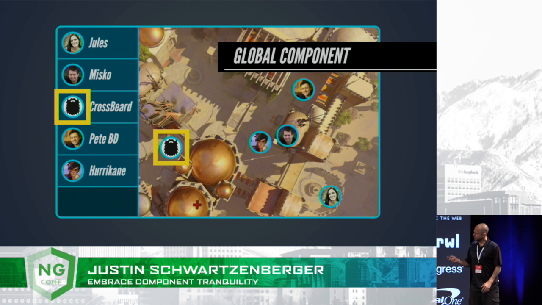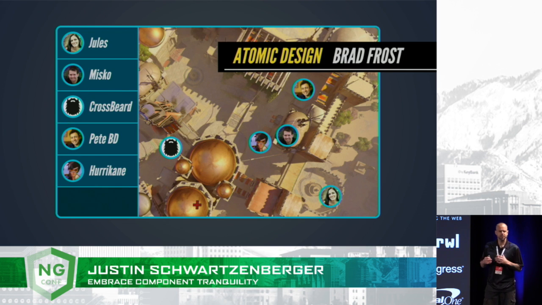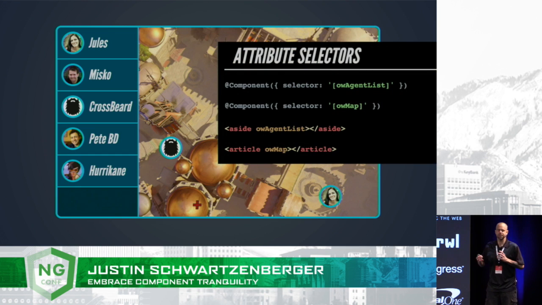And as we break this thing down, what we're doing here is this atomic design methodology, a pattern that Brad Frost established to help tackle designing systems of components for the web. And we can start using these solutions that we have at our disposal to tackle some of these design challenges. So at the page view level, let's say we want to leverage some native DOM elements like the aside and article. Well, we could create those components using attribute selectors.